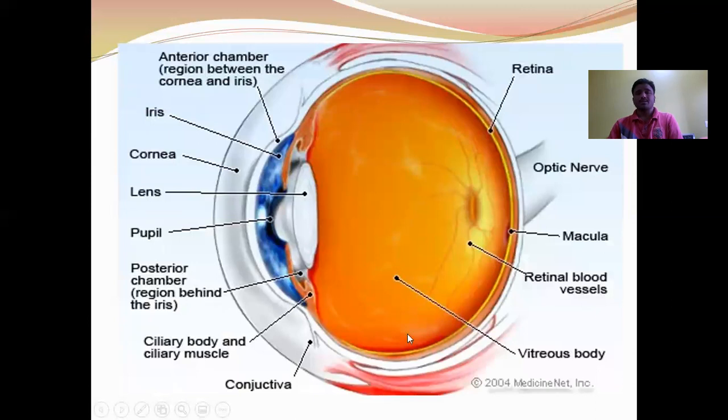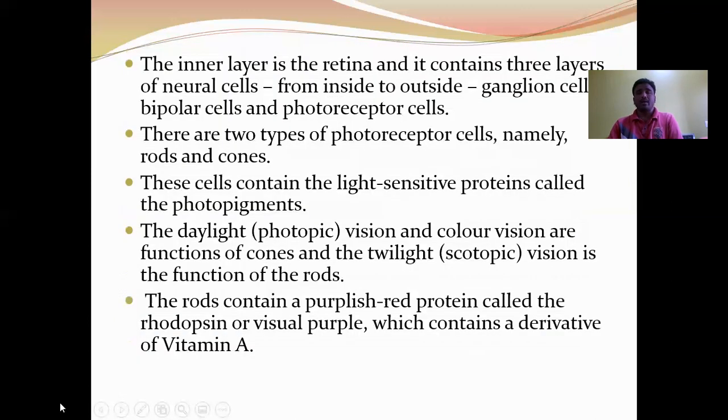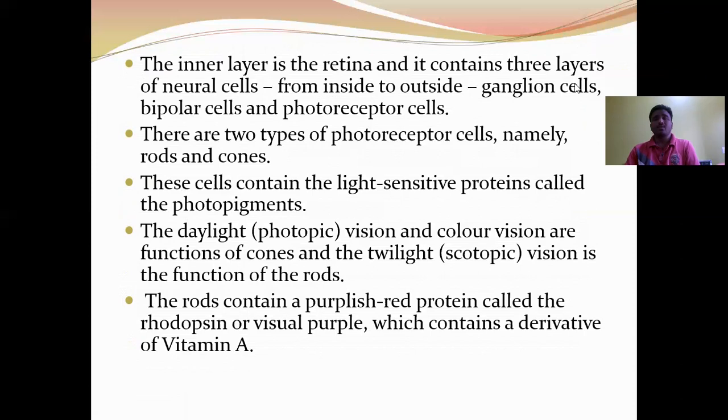Here you can see the structure of the eyeball. Next, the inner layer is the retina, and it contains three layers of neural cells from inside to outside: ganglionic cells, bipolar cells, and photoreceptor cells.